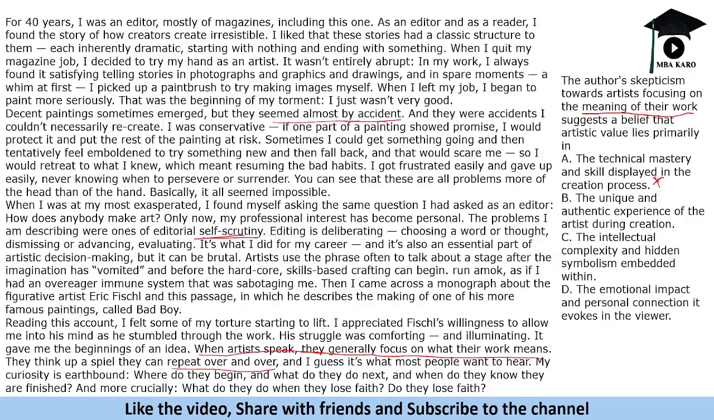Okay, so this would be the right choice: the emotional impact and personal connection it evokes in the viewer. So the author is skeptical towards artists focusing on the meaning of their work. So it should not be about the experience of artists during creation. Instead, the focus should be on the viewer, on how the viewer perceives your piece of art.